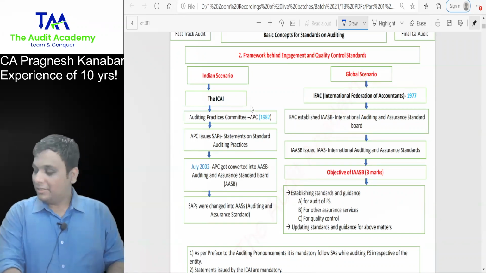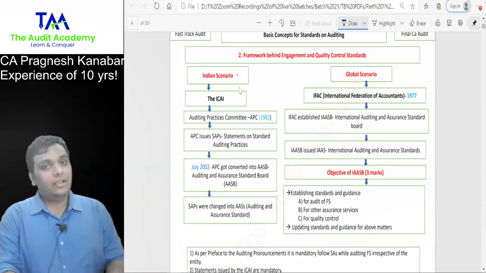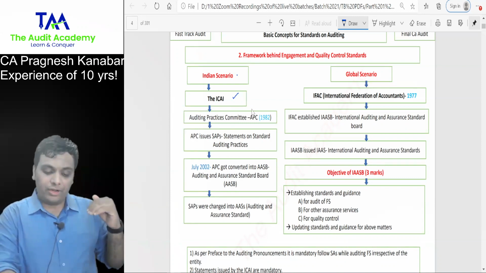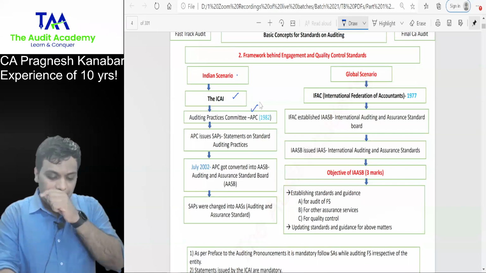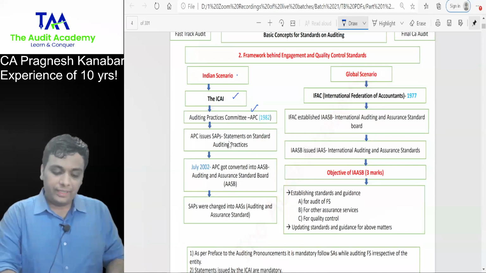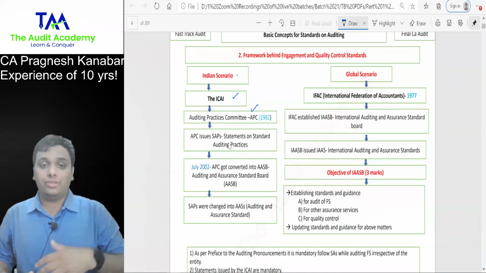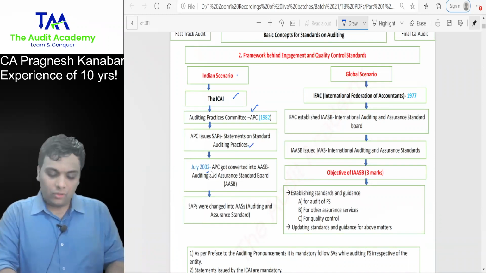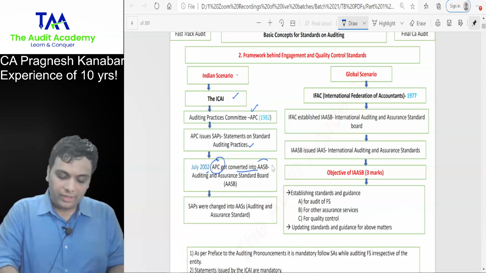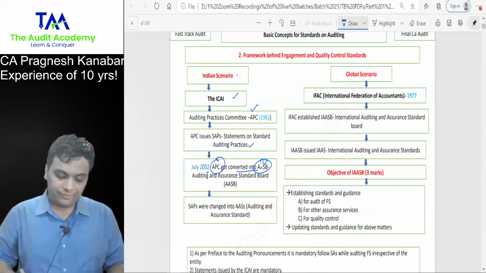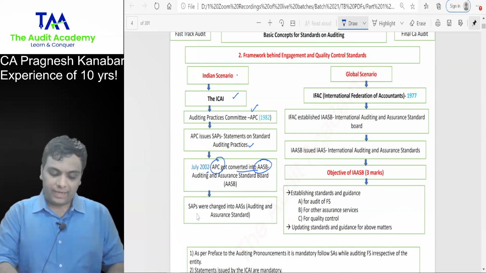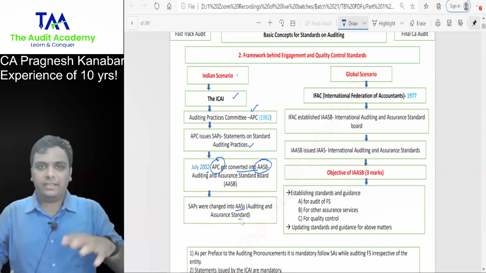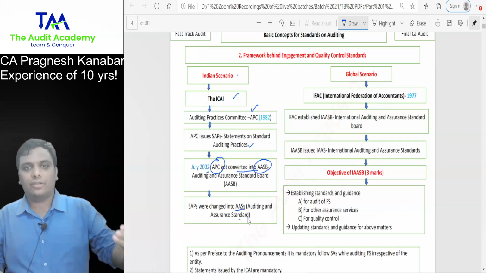All right. So in the Indian scenario, we have the ICAI. The ICAI first set up the Auditing Practices Committee in 1982. Then the Auditing Practices Committee issued statements on auditing practices. Then in July 2002, the Auditing Practices Committee got converted into the AASB. Then statements on auditing practices were changed to auditing and assurance standards. And what you see now, 5 categories, is nothing but the categories of auditing and assurance standards.